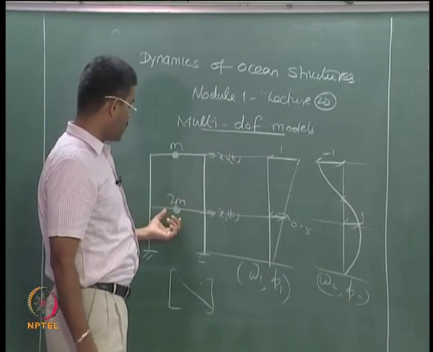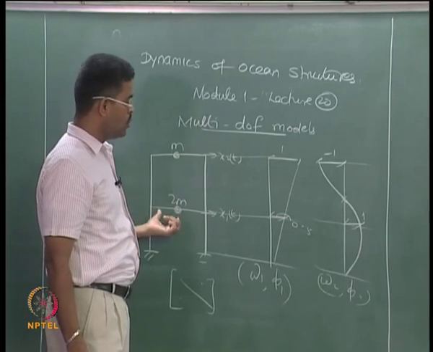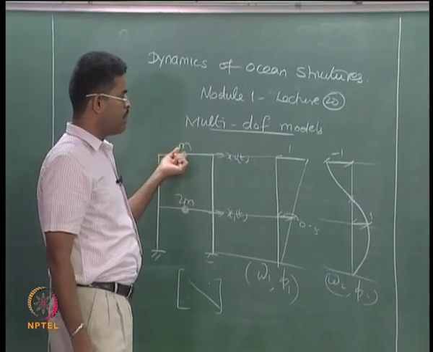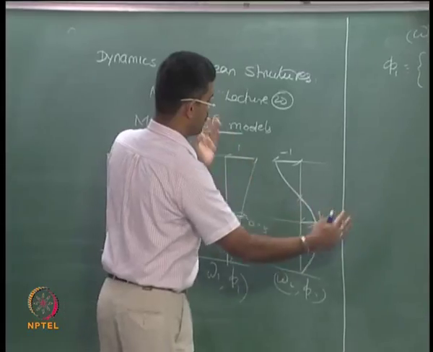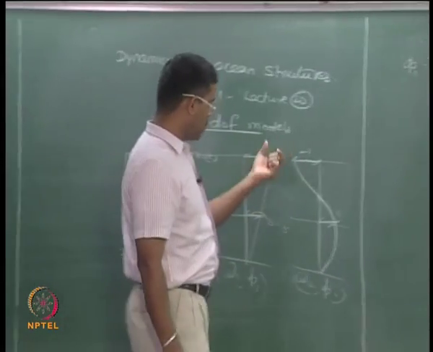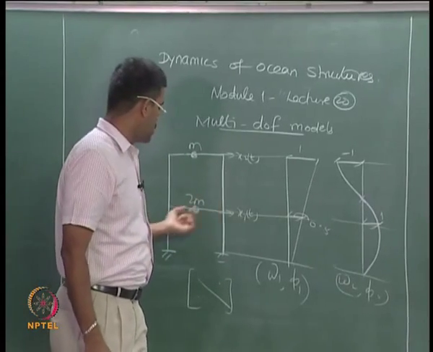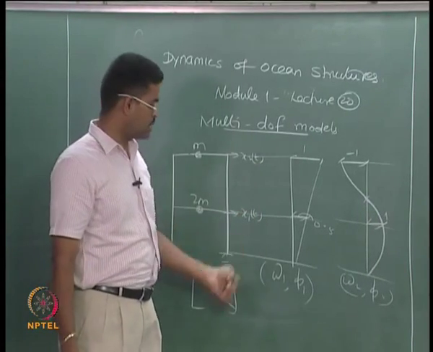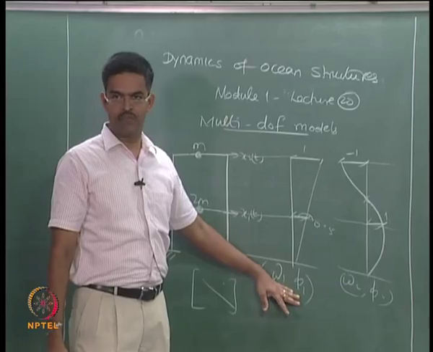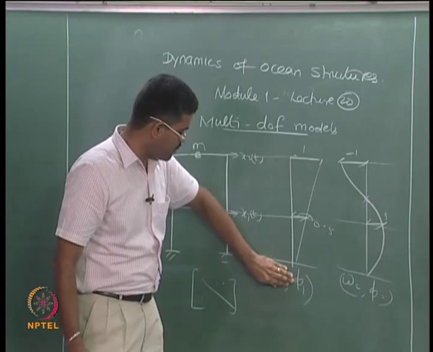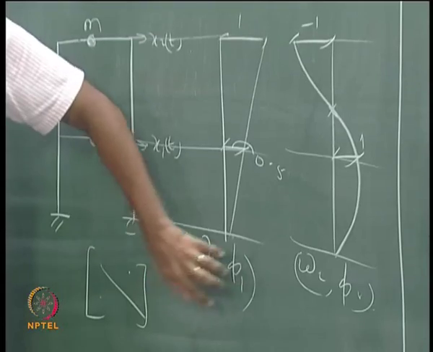If the model gets vibrated at omega 2, the mass points 2m and m will get relatively displaced in this manner. So a mode shape is a physical representation of relative displacement of mass points at a specific frequency of vibration. So they are a unique pair.